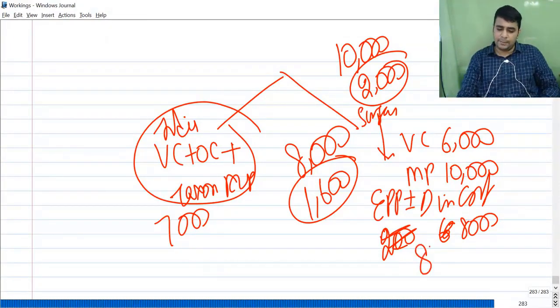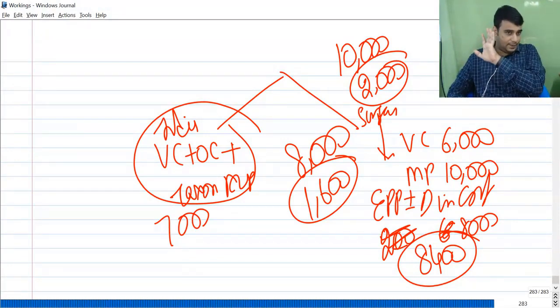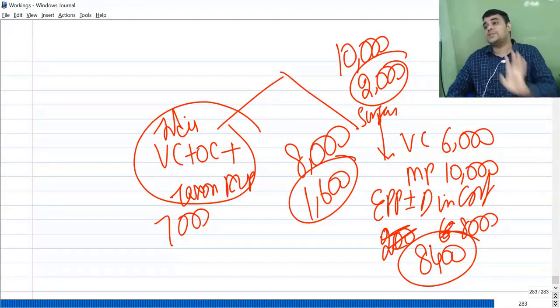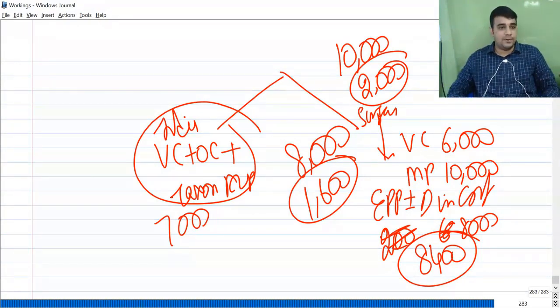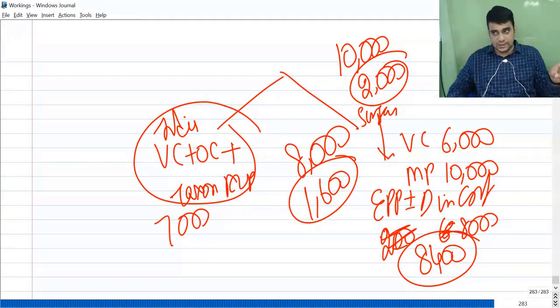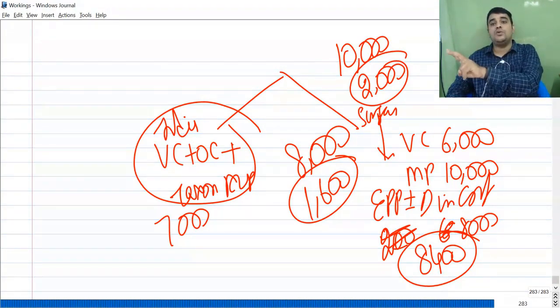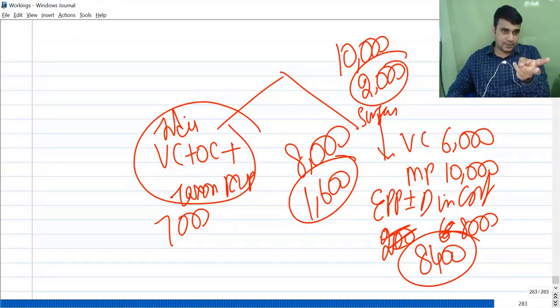The second division can pay 8,400. Why are they paying 8,400? 8,000 they were earlier paying, and 400 tax benefit will come. How is that 400 tax benefit? Earlier you were paying 8,000 and getting a tax benefit of 1,600. Now you are paying 8,400. There is a tax benefit angle. What is the tax benefit angle? Extra 2,000 value from the books of accounts point of view into that 20% tax.